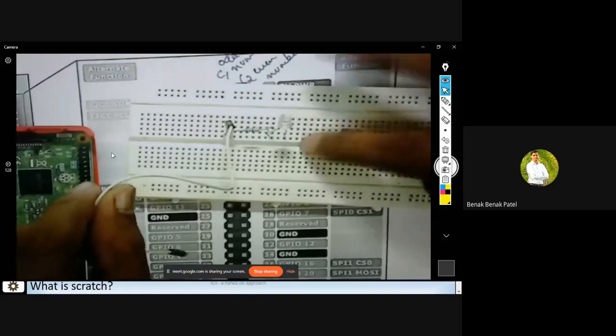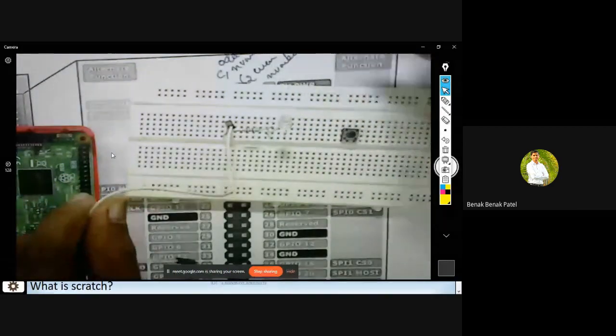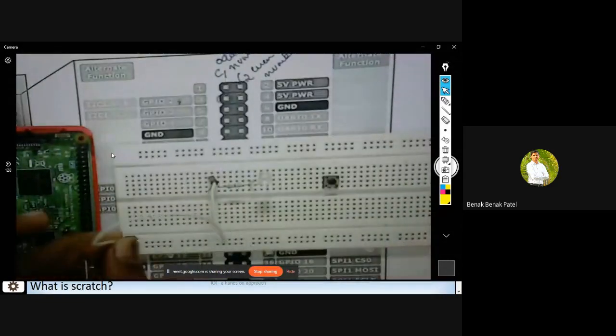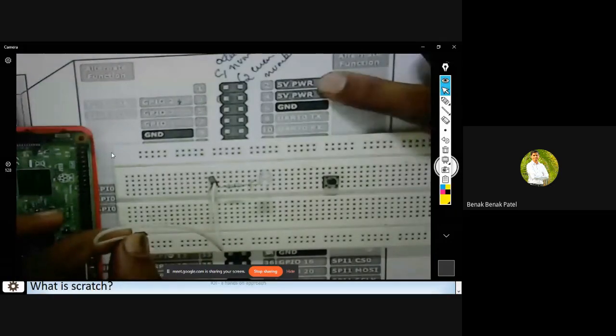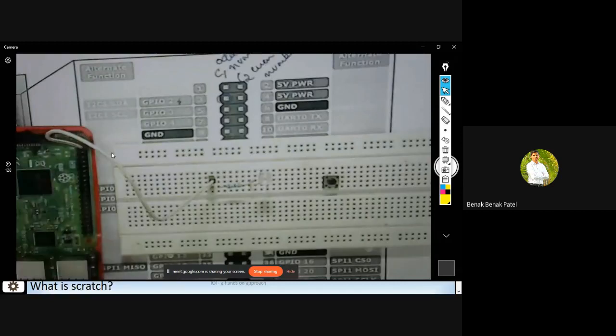This is a vertically shorted section, whereas these sections are horizontally shorted. So I'll connect this to 5 volts. And where can I get that 5 volts? I can get it at either pin number 2 or 4, so I'll directly connect it to pin number 2. Out of 40 GPIO pins, only a few pins are configurable, a few others are for expansion purposes, and a few others are either power or ground.